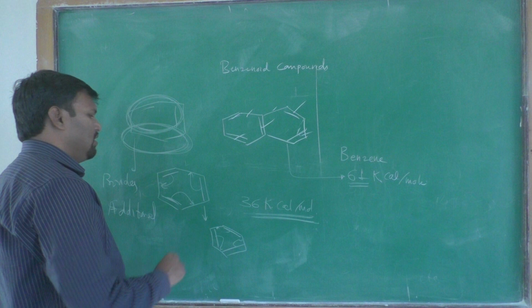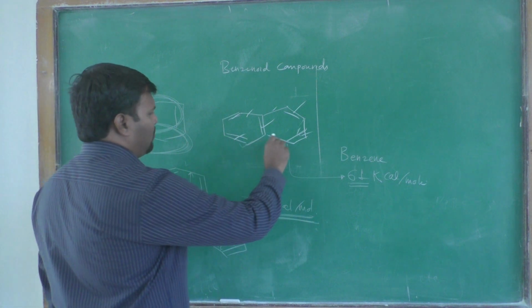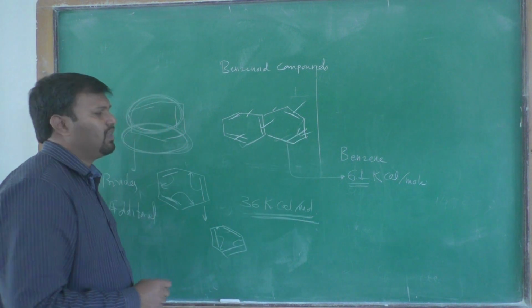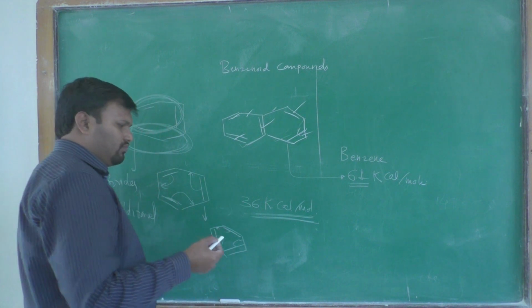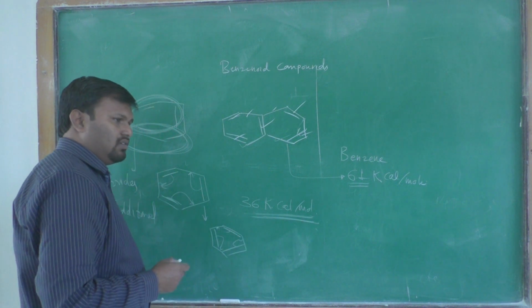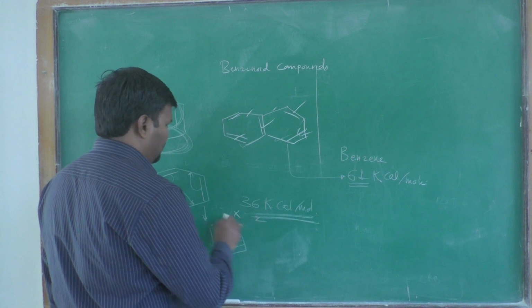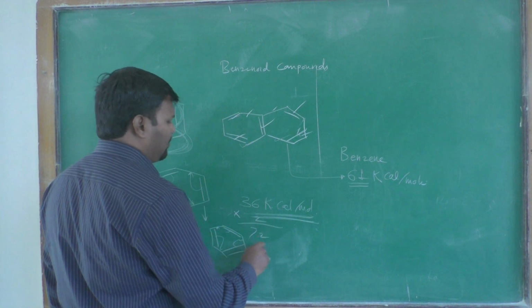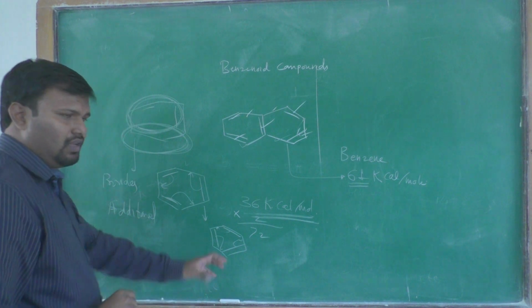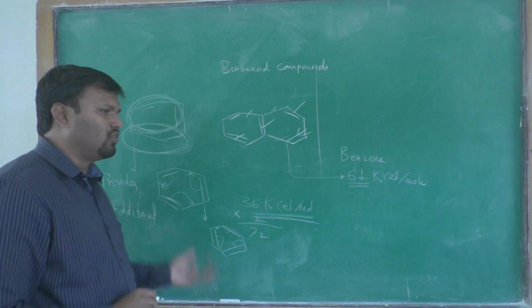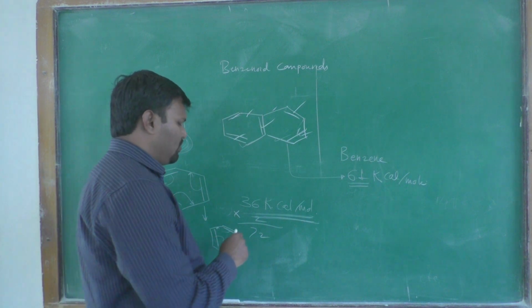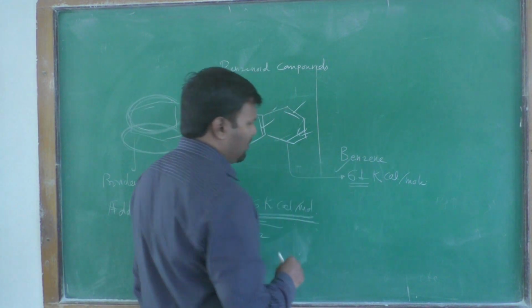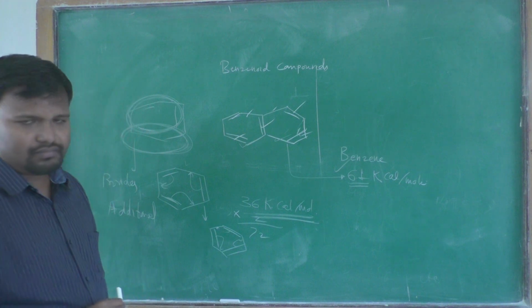Okay, therefore, if naphthalene has two rings, we can predict that if you multiply by two, it should be 72. Theoretically we can say it's 72, but actually it is not 72 kilocalorie, it is 61 kilocalorie per mole.